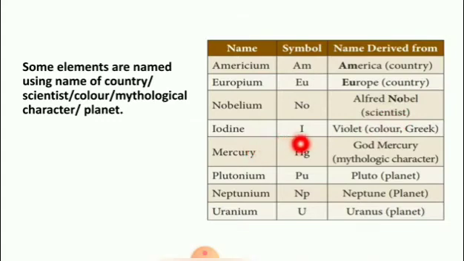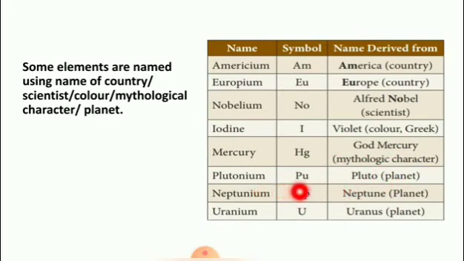Iodine, symbol I, name derived from the Greek word for violet, that is a color. Mercury, the symbol is Hg, name derived from the god Mercury, a mythological character.